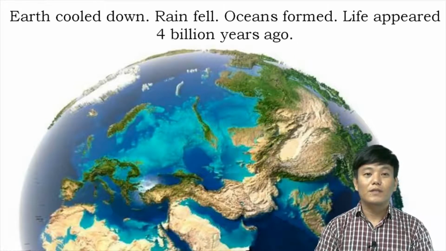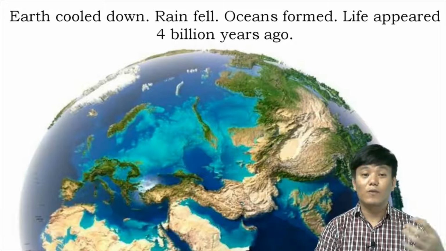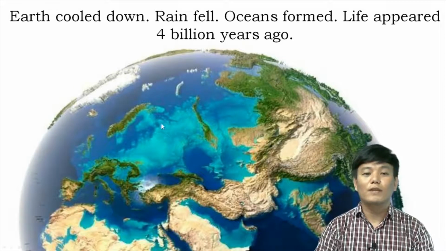And what happened when things started to cool down? The water vapor condensed and formed clouds, and rain fell down. And rain fell down for so long that all the depressions on the planet Earth were filled with water, and it formed oceans. And in the water of these oceans, life first appeared about 4 billion years ago.